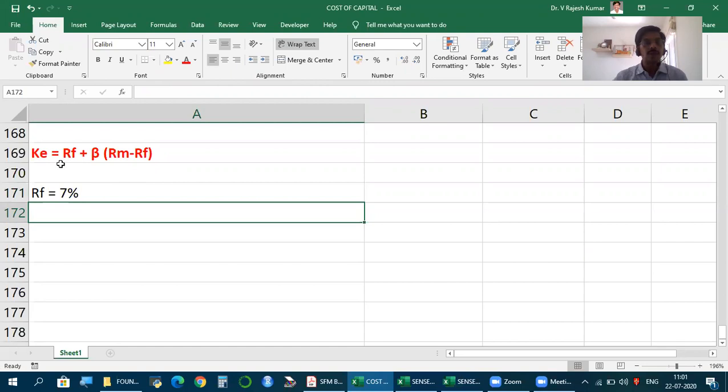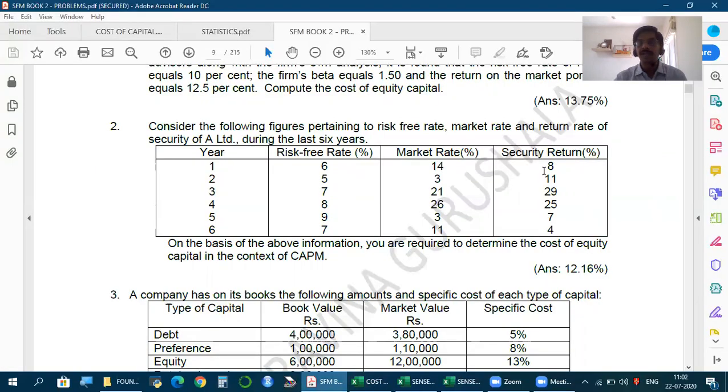Now what else do we need? So RF we have, beta, RM. So market return RM and beta. Now what is the rate of return by the stock market? We have the last 6 years, so what is the rate? What's the simplest way to do it? Calculate the average. Risk-free rate we take the latest, but for the market it can be anything. We can't generalize that what holds good now holds forever. So market rate, how to calculate this return, we already know, readily given, take the average.